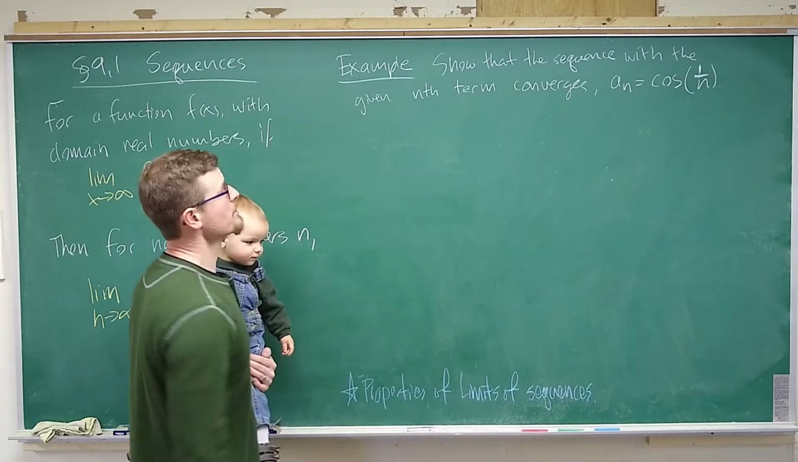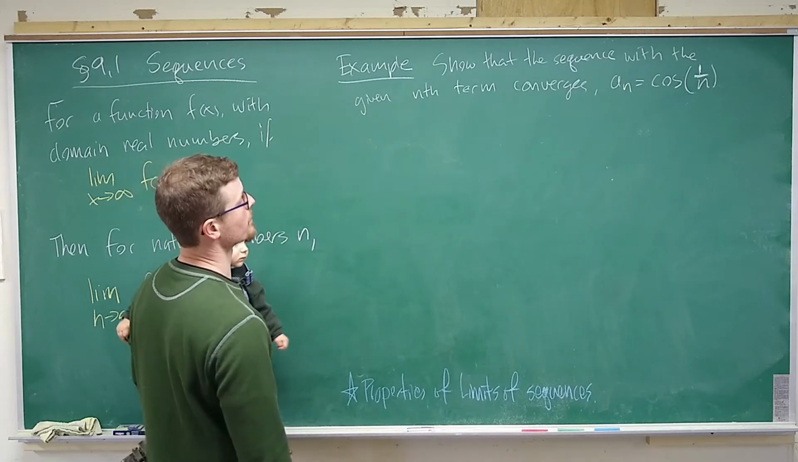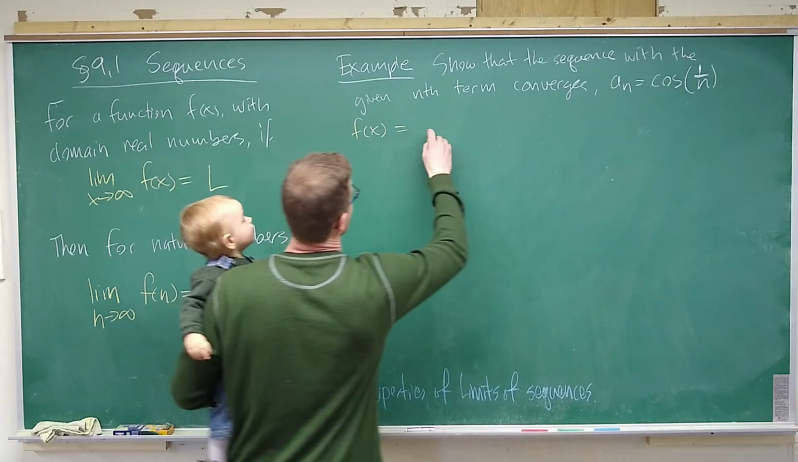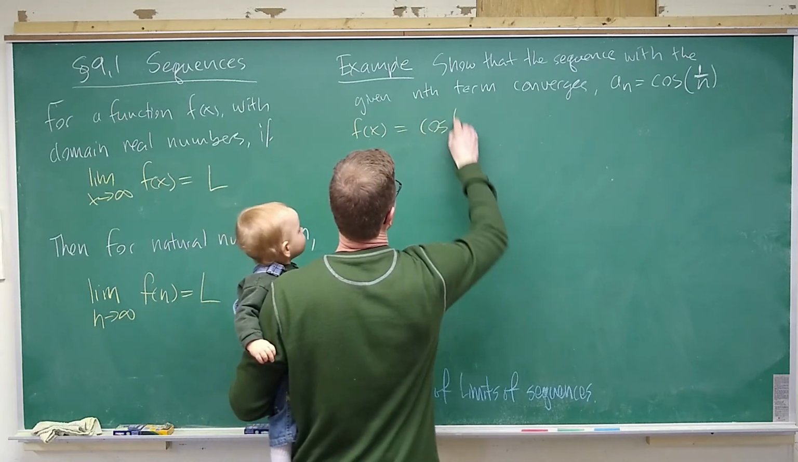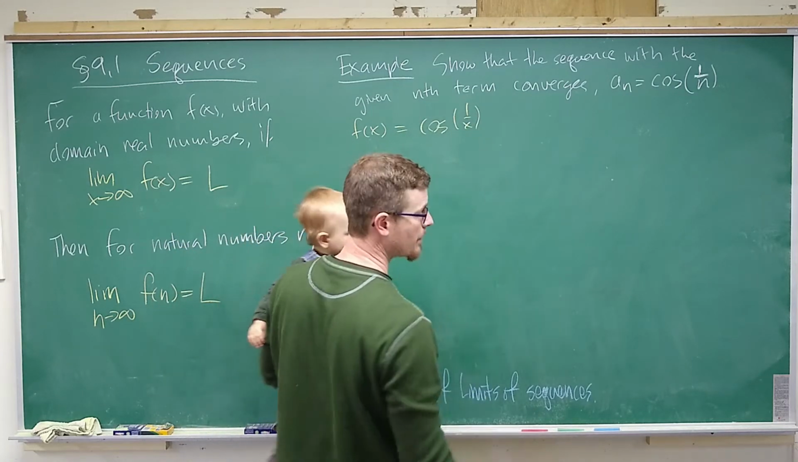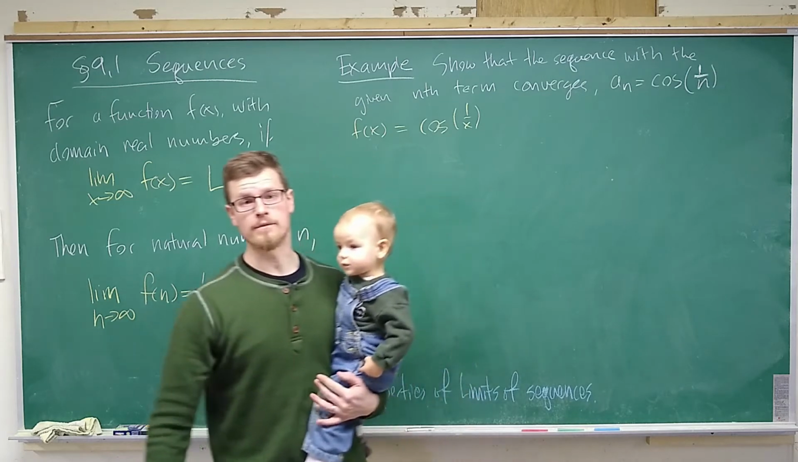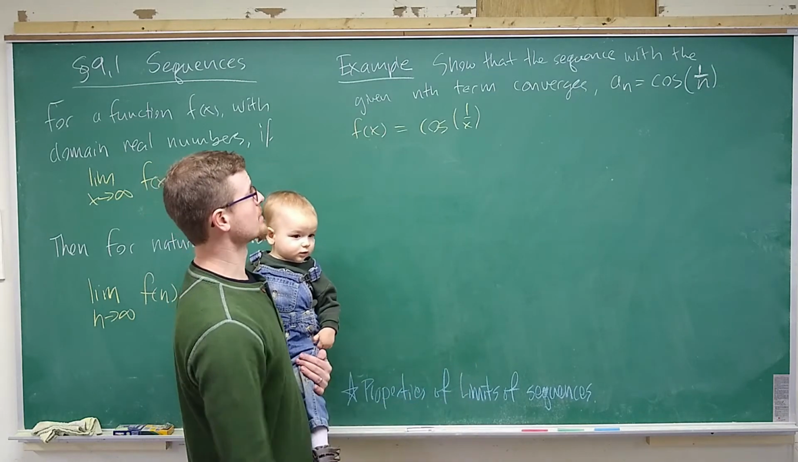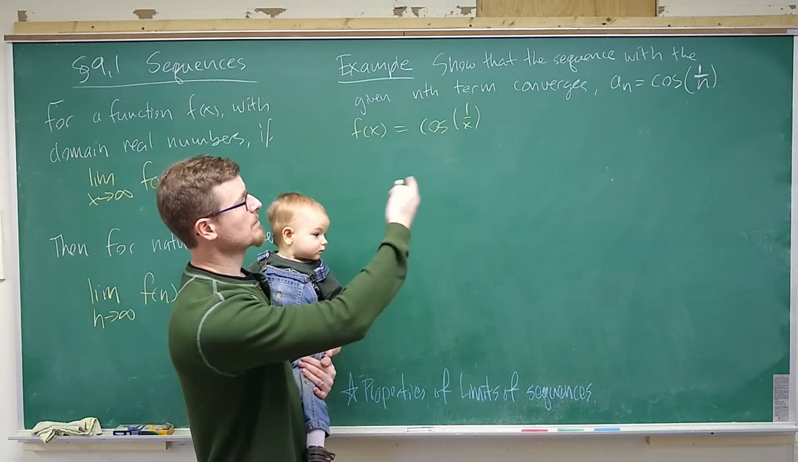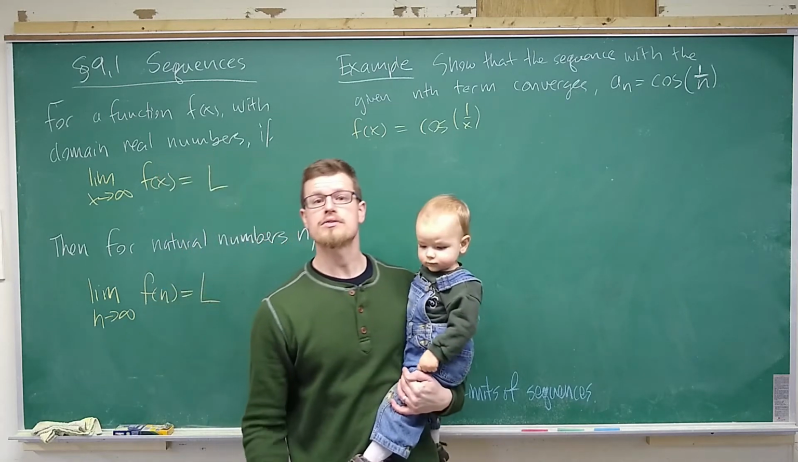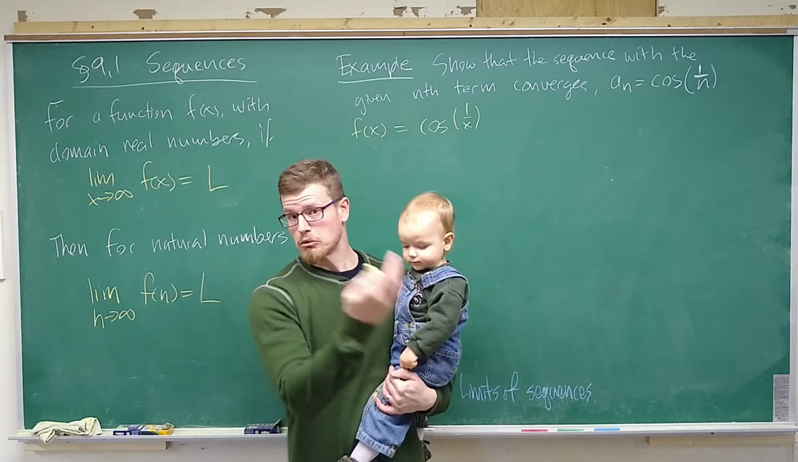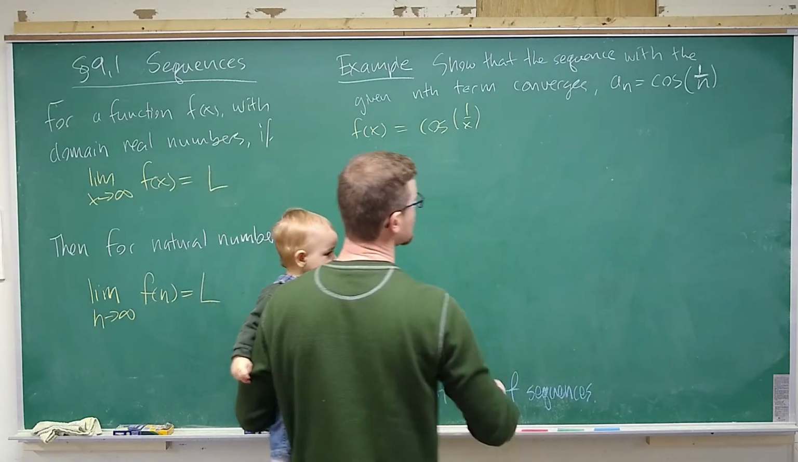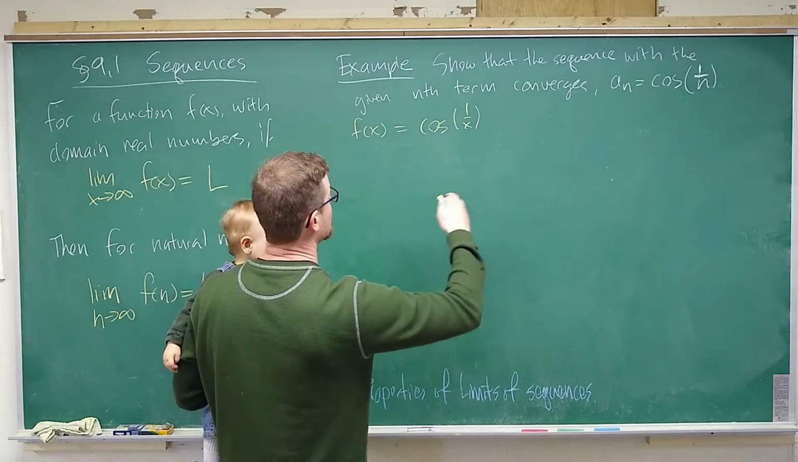So let's show that the sequence with the given nth term converges. In this case, we'll be looking at the function f of x equals the cosine of 1 over x, which is perfectly fine. Of course, we can't divide by 0, so we can't plug in 0, but otherwise that's fine. If we're looking at the natural numbers, then 0 is not used anyway. So we know that they're equal at every natural number value.